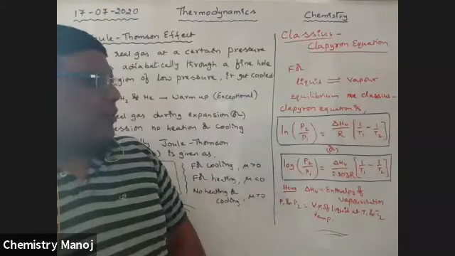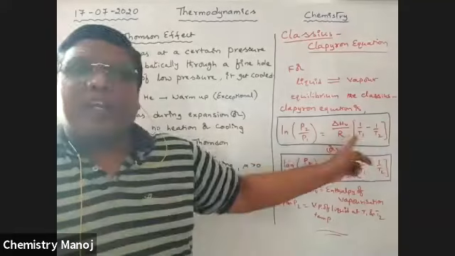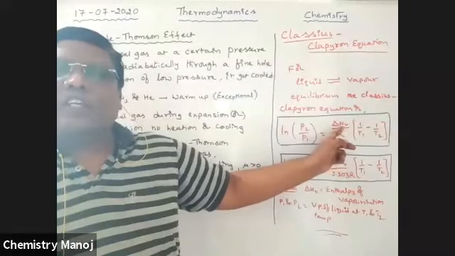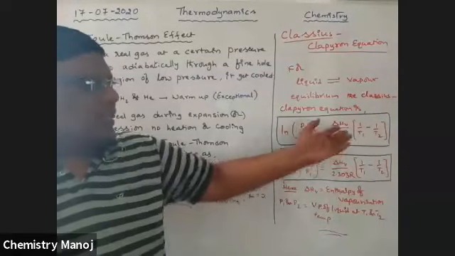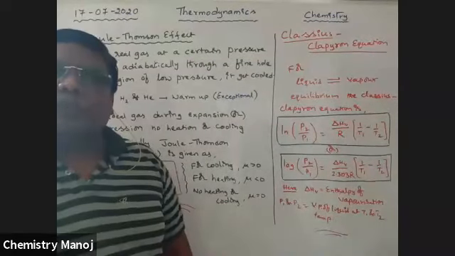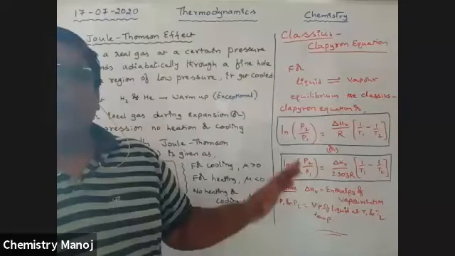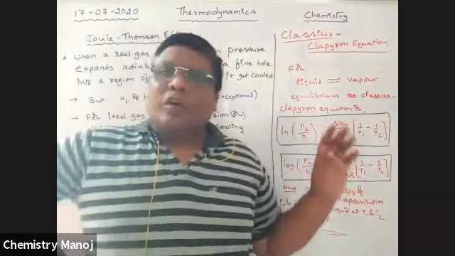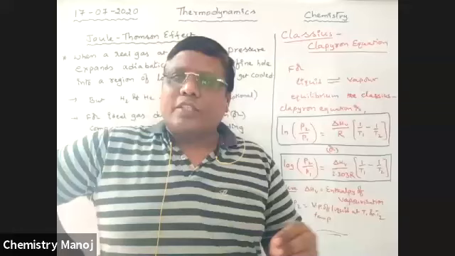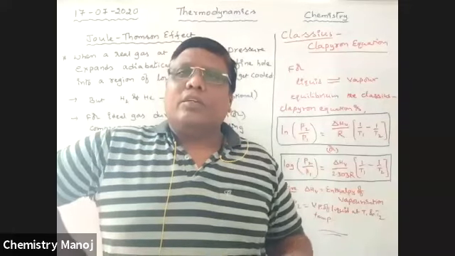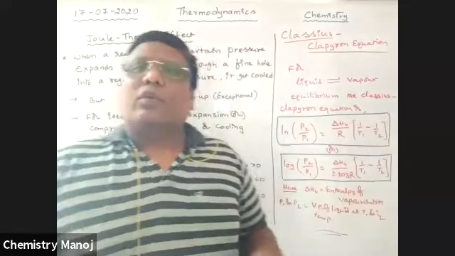In the Clapeyron equation, P1 and P2 are the vapor pressures of the gas at temperatures T1 and T2. Delta H vaporization is the enthalpy of vaporization, at which temperature the gas is going to be vaporized. Okay, these are the two relations. So theoretically, this is the completion of your thermodynamics part 2. There are some problems, and I will explain those problems. So please note down, my dear boys.